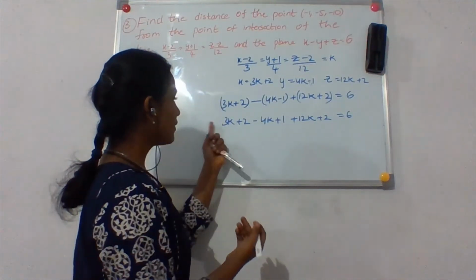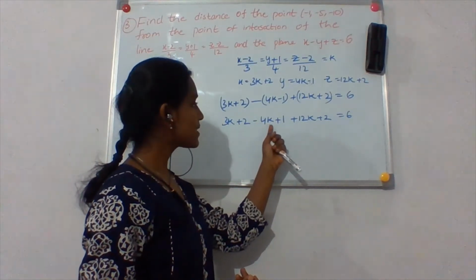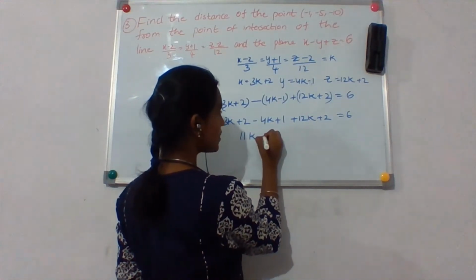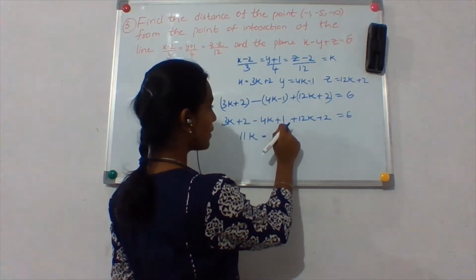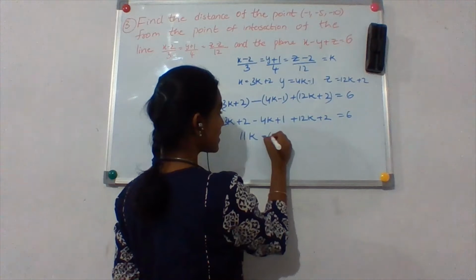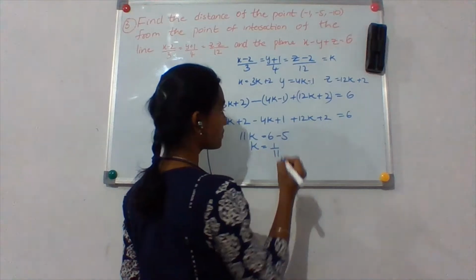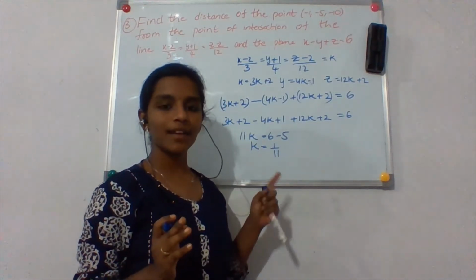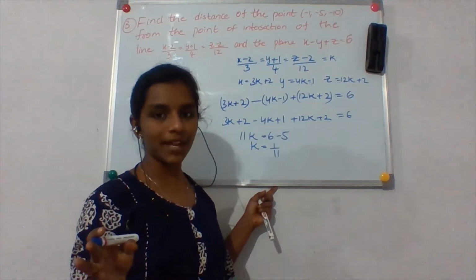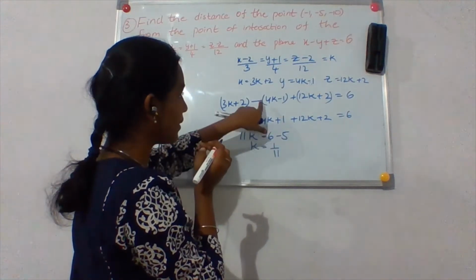Okay. So now if I add these k terms, I get 3k minus 4k is minus k, and with 12k I get 11k, is equal to 6 minus 5. Because 2 plus 1 is 3 and 3 plus 2 is 5. So k is equal to 1 by 11. Okay, here my k is 1 by 11. So k may be any value, not only integers, any rational value. Okay, so I have got the value of k as 1 by 11.